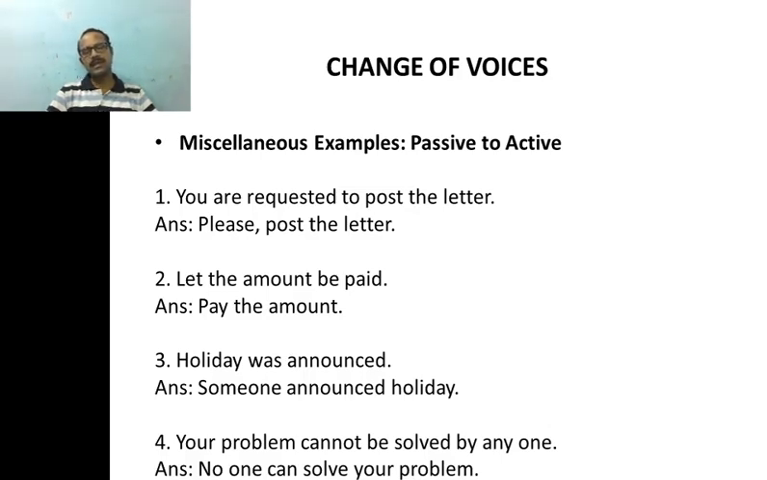Now the last sentence, your problem cannot be solved by anyone. It's a negative sentence with the modal auxiliary verb can. So when we change this, no one can solve your problem. So anyone has become no one. Right? So sometimes we need to apply our common sense. Right? Okay, these are the sentences that I wanted to teach.